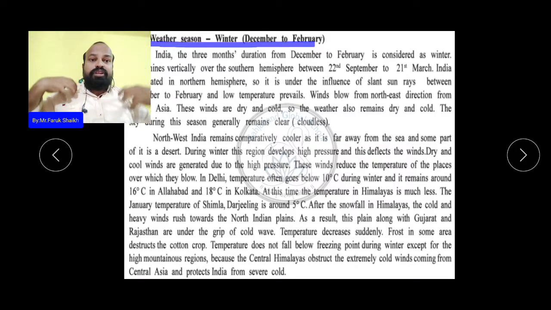So the Himalaya protects India from the severe cold. Otherwise, in winters we would also experience snowfall in Gujarat. If there were no Himalaya mountains, we would also experience snowfall in India, in Gujarat too.